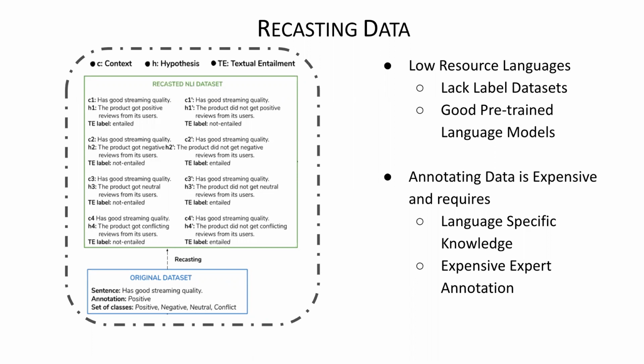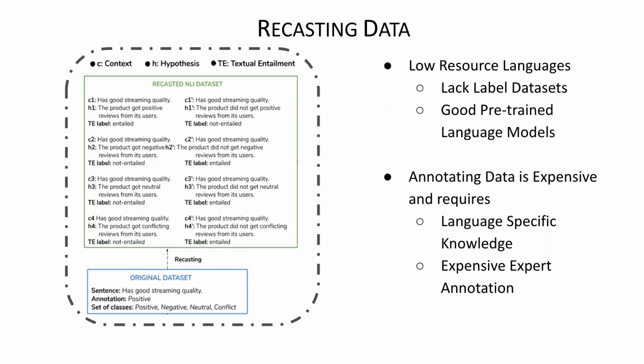Secondly, we don't have very good pre-trained models, which I will show are not that good in a low resource setting because there's a lack of labeled data. Thirdly, annotating data: we can give an annotator a sentence and ask them to write a hypothesis or inference pair. This is the general way of collecting textual entailment data. This is expensive in a low resource setting. Why? Because we first need language-specific knowledge experts to do this. Secondly, expert annotation is always expensive, and getting such pairs to even start this task is harder.